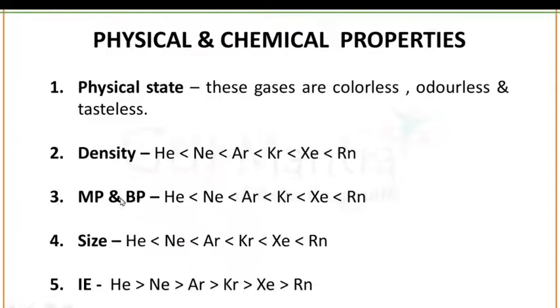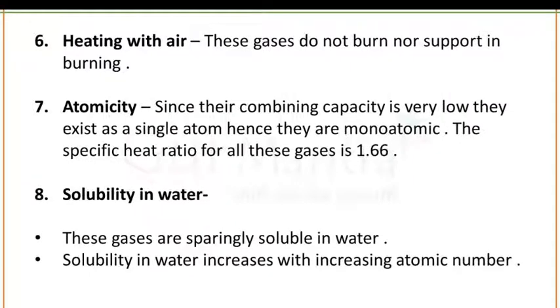In group number 18, density increases from helium to radon. MP and BP, that is melting point and boiling point, increase from helium to radon. Size also increases from helium to radon, from top to bottom. Ionization enthalpy decreases from top to bottom. Helium has maximum ionization enthalpy while radon has the least ionization energy. This is about the physical properties.